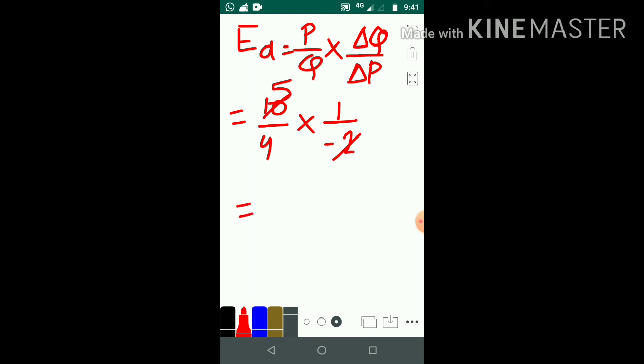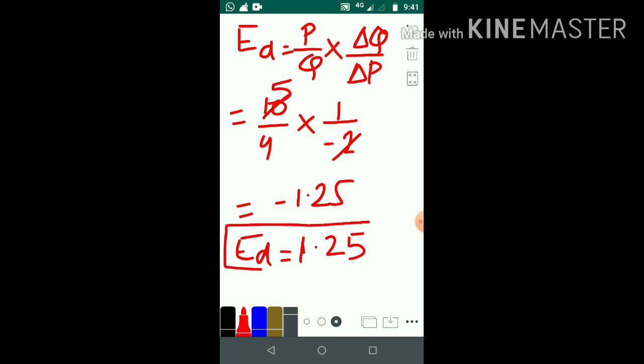When we divide it, it will be minus 1.25. Here we will ignore this minus sign. So elasticity of demand is equal to 1.25. This is the value of elasticity of demand. Here we take only numerical, or we can say absolute, values.